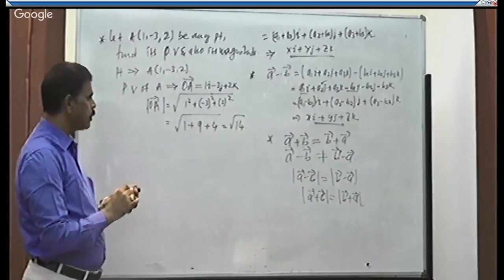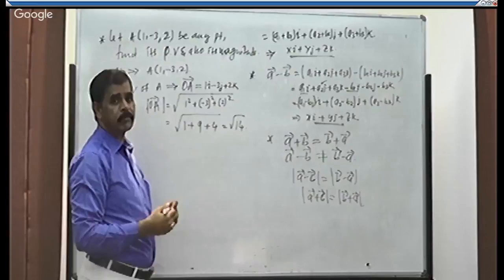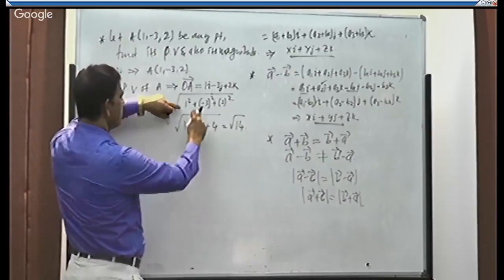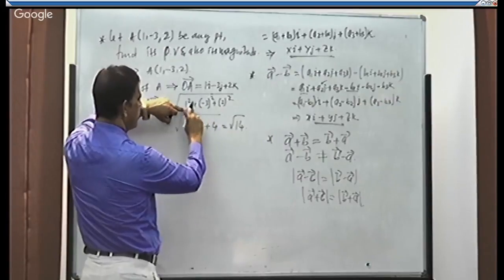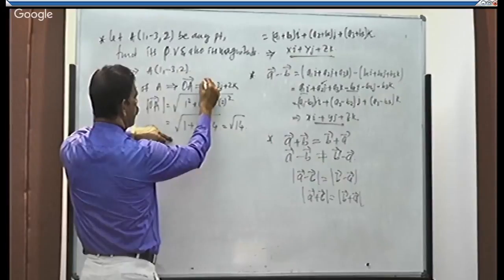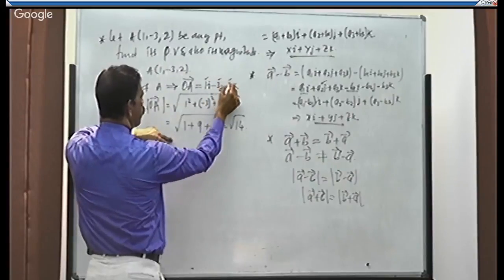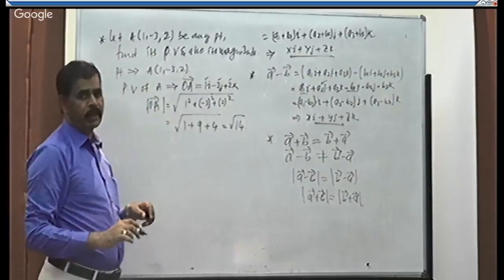So it is better to write this step directly while getting the magnitude. Some students will multiply this, so avoid this step. You can write directly: square all the numbers in a vector, then add it. That gives you the magnitude of any vector. Okay.